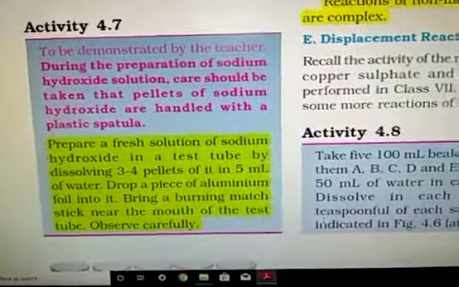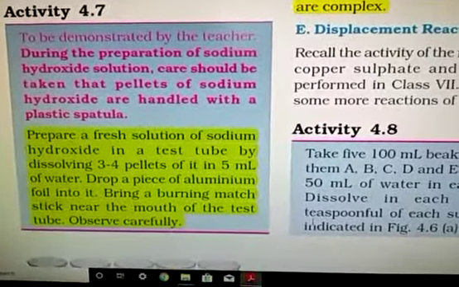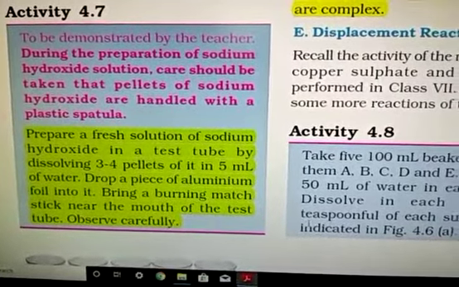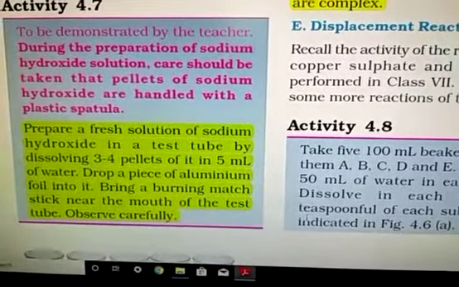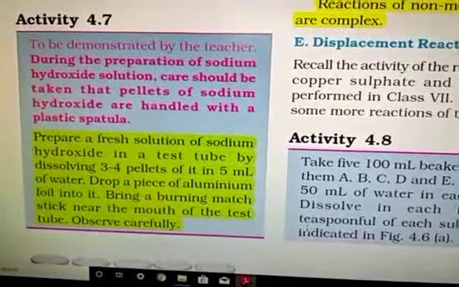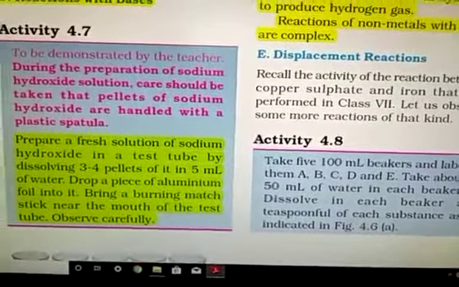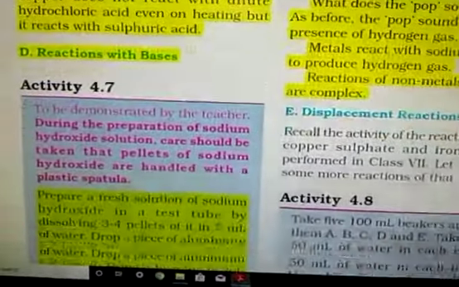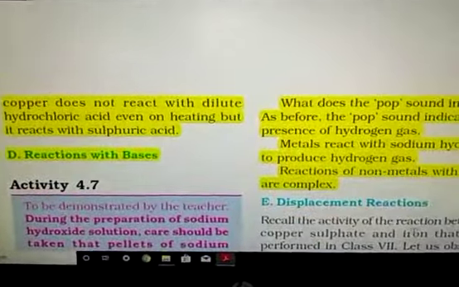It's very important. To prepare sodium hydroxide solution in the lab, आपको बना हुआ मिलेगा. Generally 3-4 pellets we add in 5 ml water. Half टेस्ट ट्यूब वाटर में हम 3-4 pellets डाल देते हैं और इस तरीके से we prepare sodium hydroxide solution. Just like the acid, it's also corrosive in nature. So be careful when you are going to prepare sodium hydroxide solution, right?